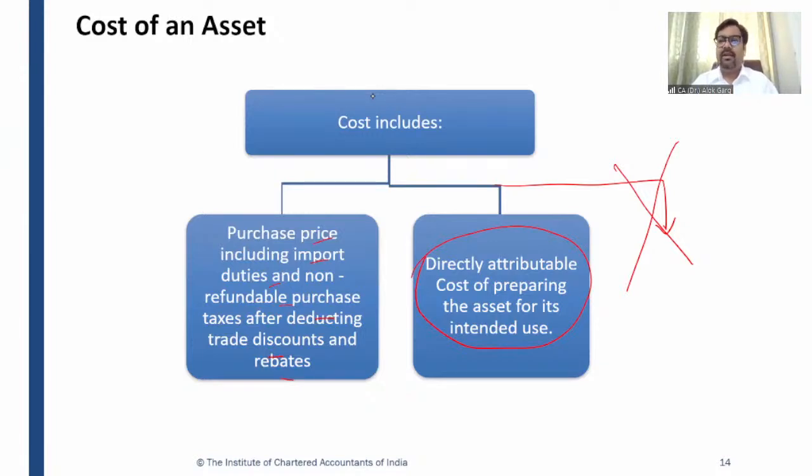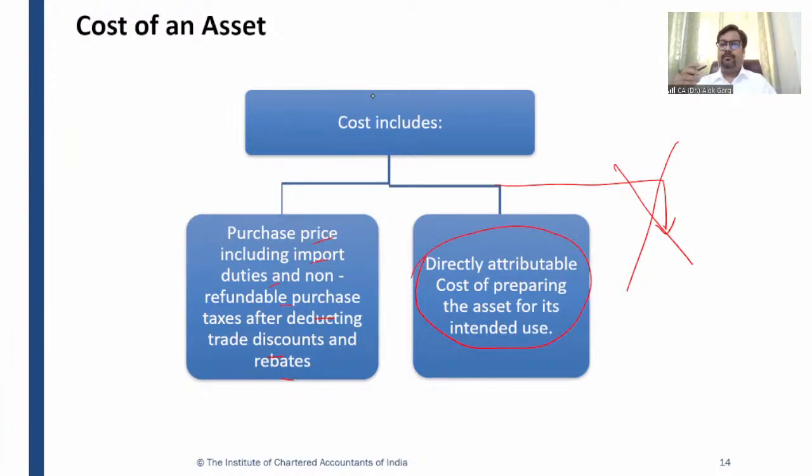If it is recoverable, I mean to say if it is refundable, then it does not become part of the cost of the intangible asset. But if it is non-recoverable, then it becomes part of the cost of the intangible asset, right? So 1 crore plus 18 lakh, 1 crore 18 lakh.